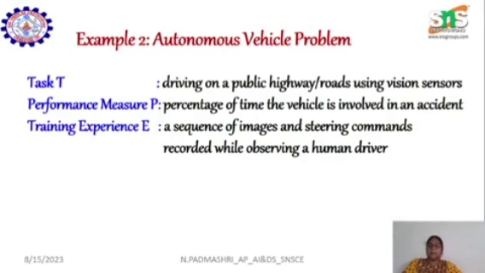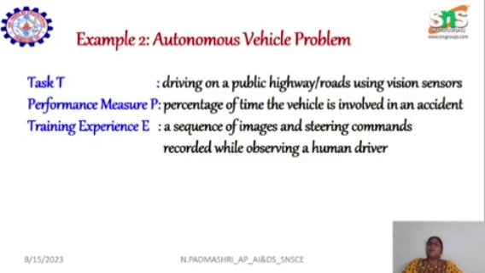She is relaxing in the car, and the car is in autopilot mode, which means that she will not do anything with the car. She will not drive it. Automatically, the machine is trained to drive on the road by using vision sensors, machine learning, and artificial intelligence applications. Everything is there. So when we classify that, T is termed as driving on a public road using the sensor.